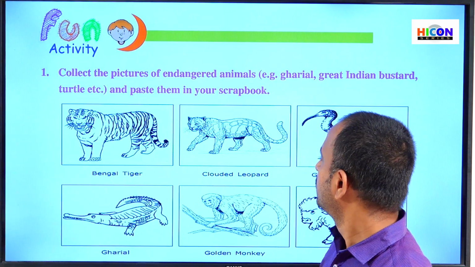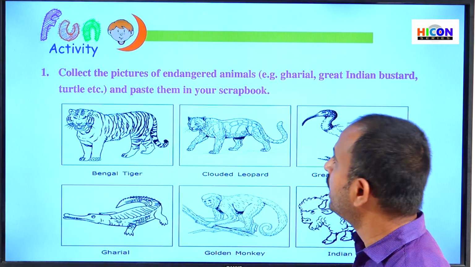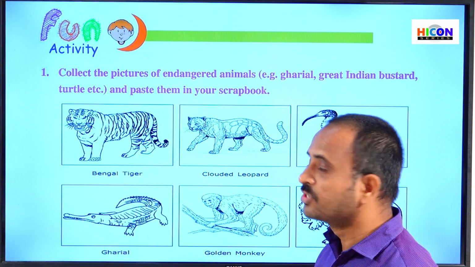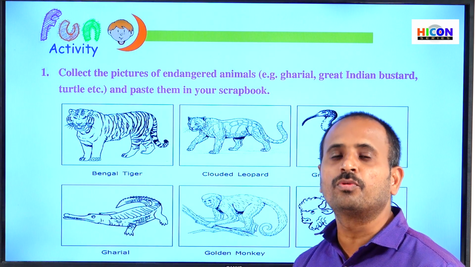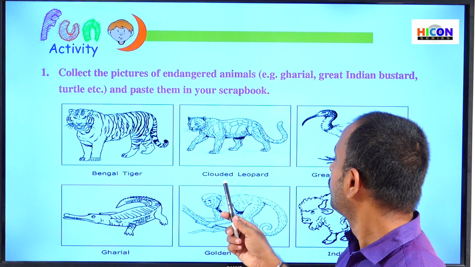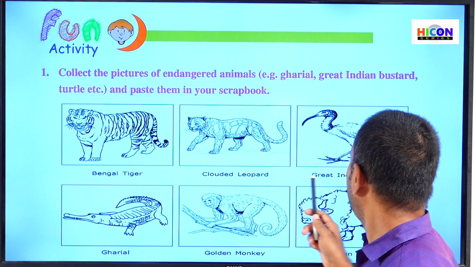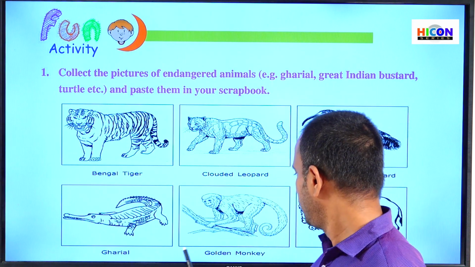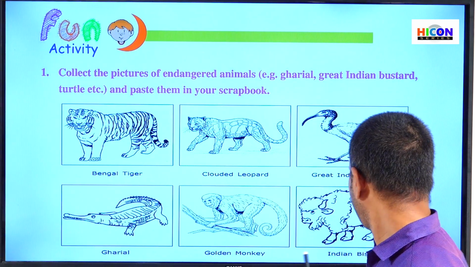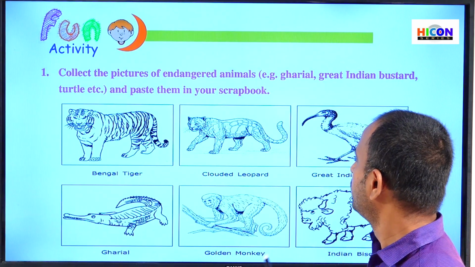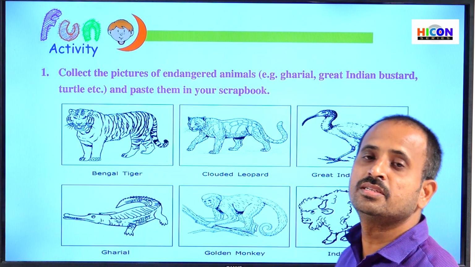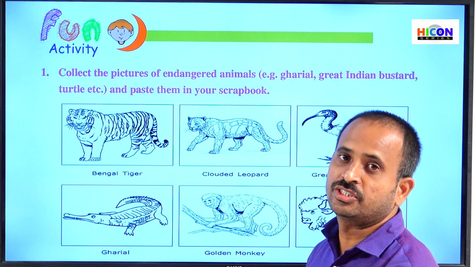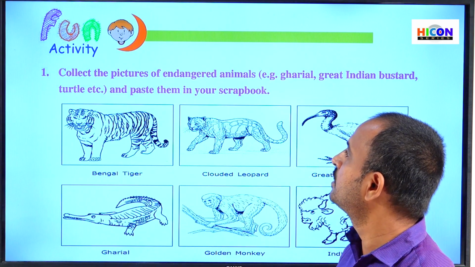Then, see here, children, here are some endangered animals. That is the Bengal tiger. The Bengal tiger is going to be extinct. That's why we have to protect the Bengal tiger, and also the clouded leopard, the great Indian bustard and the gharial. And this golden monkey and the Indian bison. So children, these are some wild animals which are going to be extinct and which are at the verge of extinction. That's why we have to protect these animals.